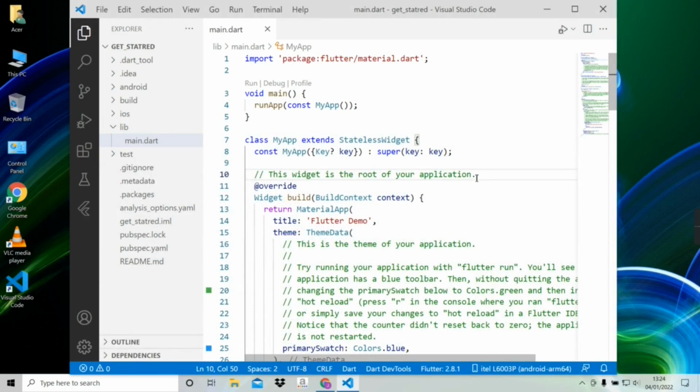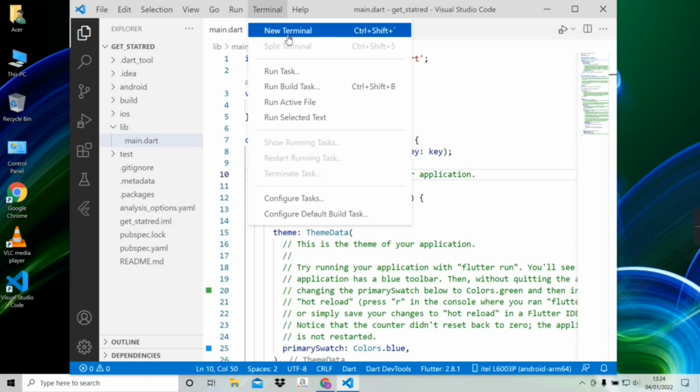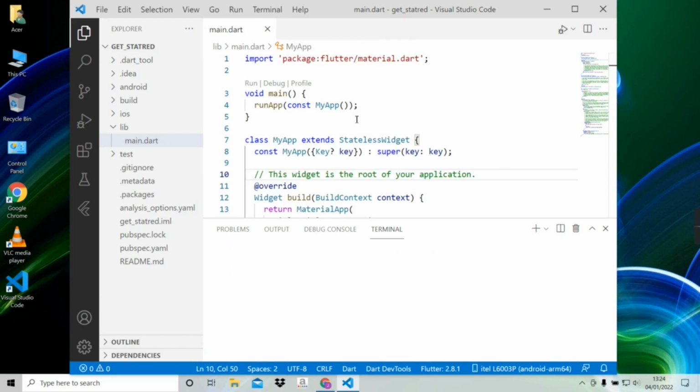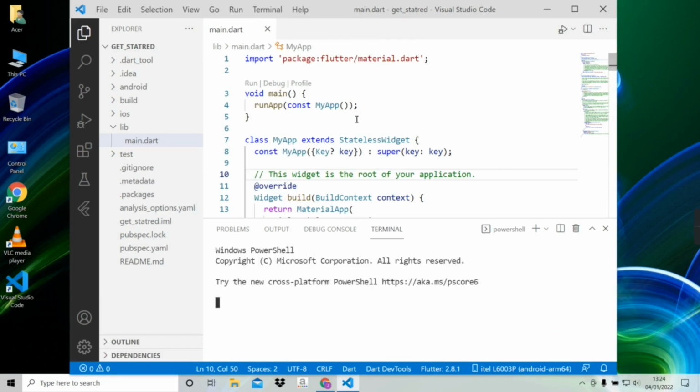To write commands, we need to open the terminal. So to open the terminal in VS Code, we can see at the top of the toolbar the terminal option, and here we have the new terminal option. We can open the terminal from here, or we can open the terminal by pressing Ctrl Shift backtick character. I'm gonna open the terminal from here. After the terminal opens, the first command I will write is git init.